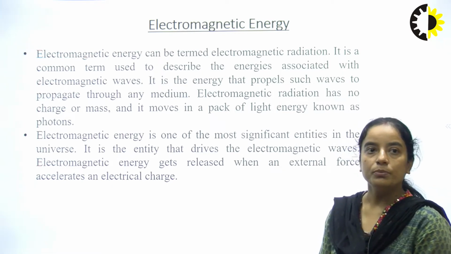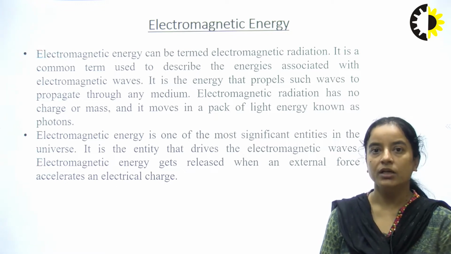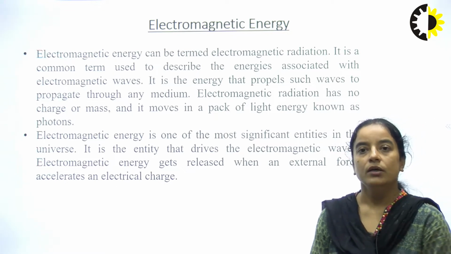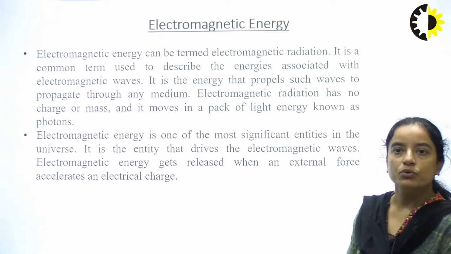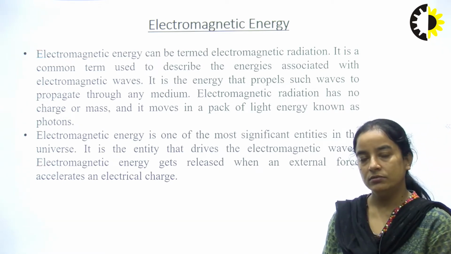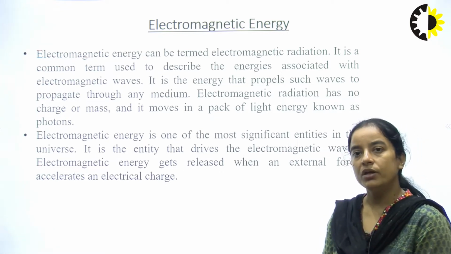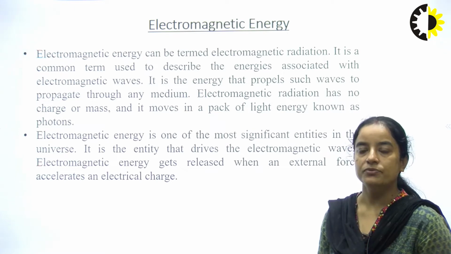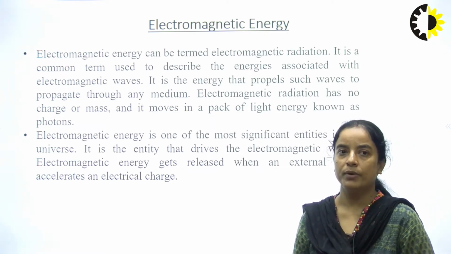When we accelerate any electric charge through an external force, that force may be due to any reason. When we are able to accelerate the electric charge that is accumulated at any place from one place to another, that is called the release of electromagnetic energy.